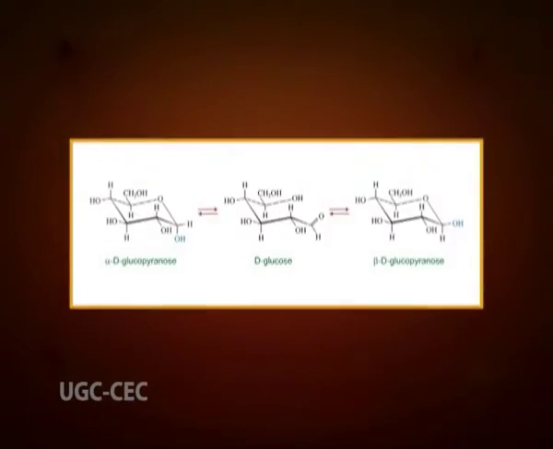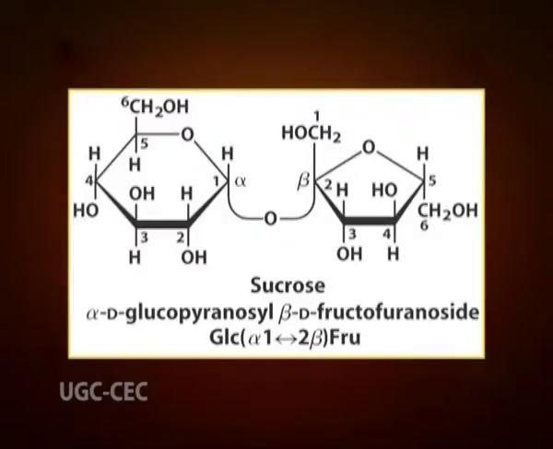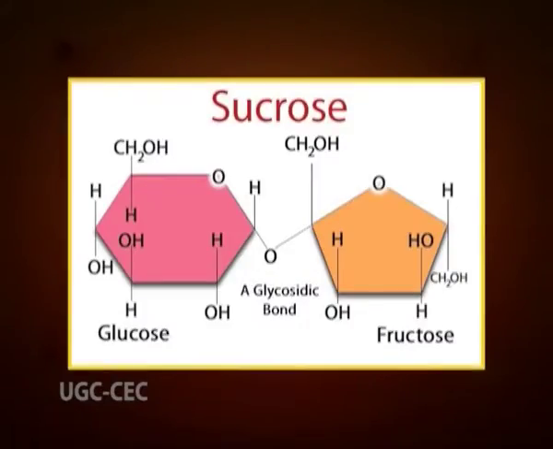Unlike most other disaccharides, sucrose is not a reducing sugar and does not exhibit mutarotation. These facts imply that sucrose has no hemiacetal linkages and that glucose and fructose must both be glycosides. This can happen only if the two sugars are joined by a glycoside link between C1 of glucose and C2 of fructose. In sucrose, the components glucose and fructose are linked via an ether bond between C1 on the glycosyl subunit and C2 on the fructosyl unit. The bond is called a glycosidic linkage.